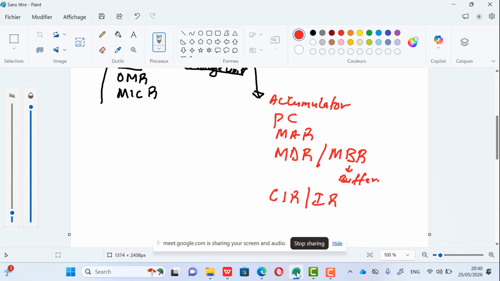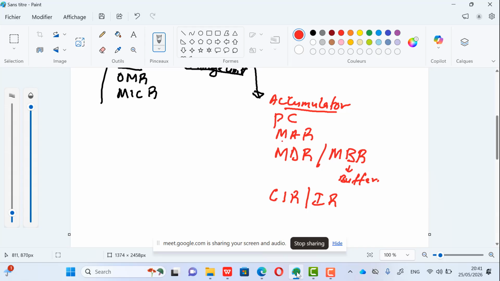Okay. Now the first thing that you're supposed to know is that the accumulator is a register that stores the result of the ALU. This means that because the ALU is generally used to do arithmetic and logical operations, after doing that operation the result is stored in a register we call the accumulator. So that's the role of the accumulator. Now the next thing, the program counter is a type of register that stores the address of the next instruction to be processed. Take note of that. As I was telling you, I'm recording this tutorial, so you can look at it after and take notes, or you can take notes directly. There's no problem. So the program counter stores the address of the next instruction to be executed.